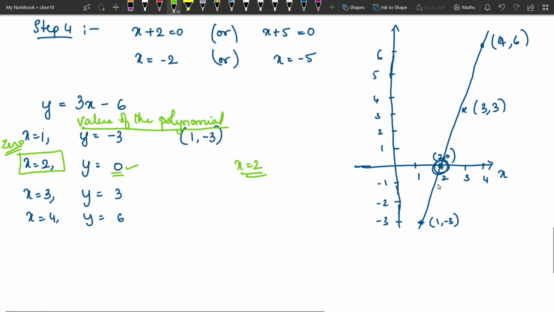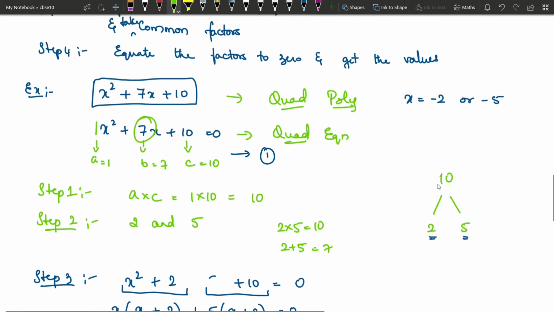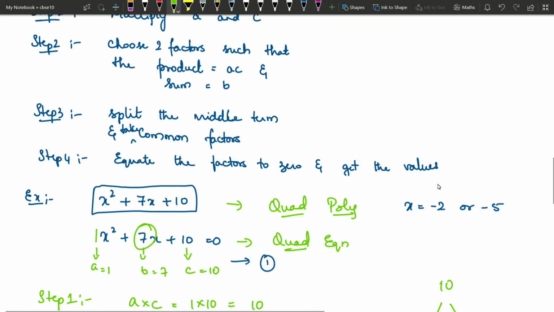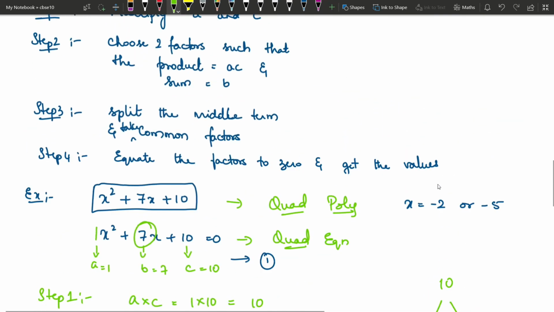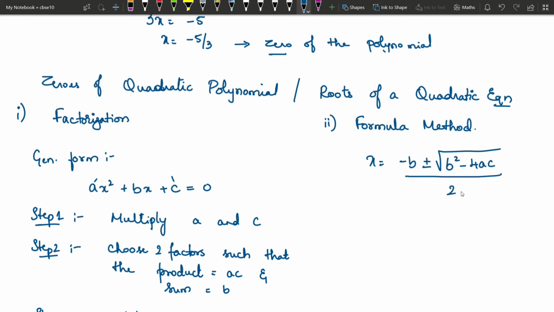Now this is the procedure to find the roots of the quadratic equation or zeros of the quadratic polynomial. And the other method is the formula method. Under the formula method, we write x equals minus b plus or minus root of b square minus 4ac, divided by 2a.